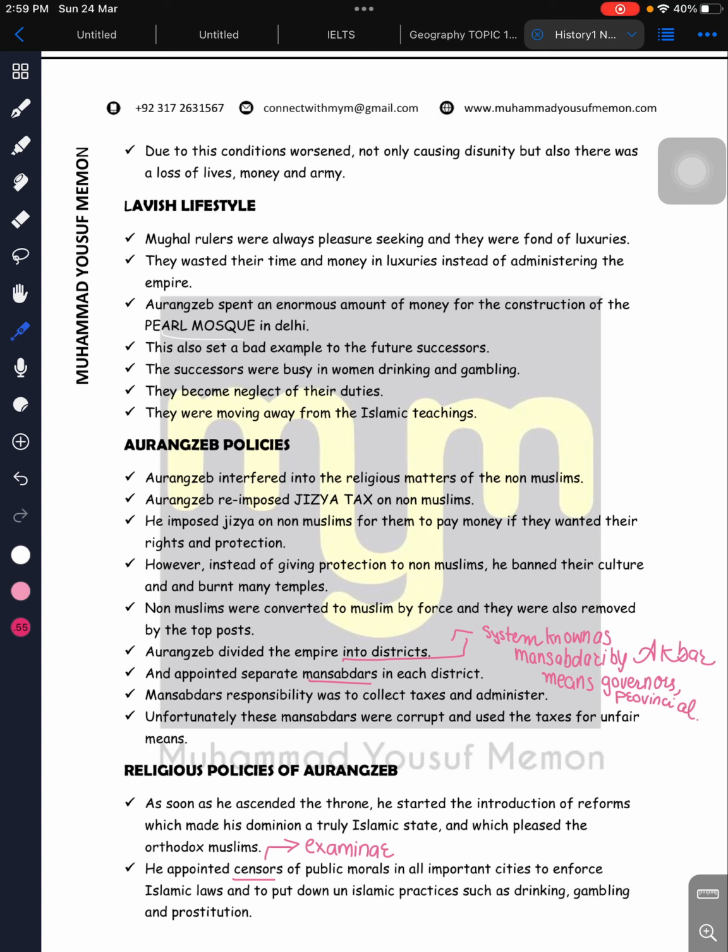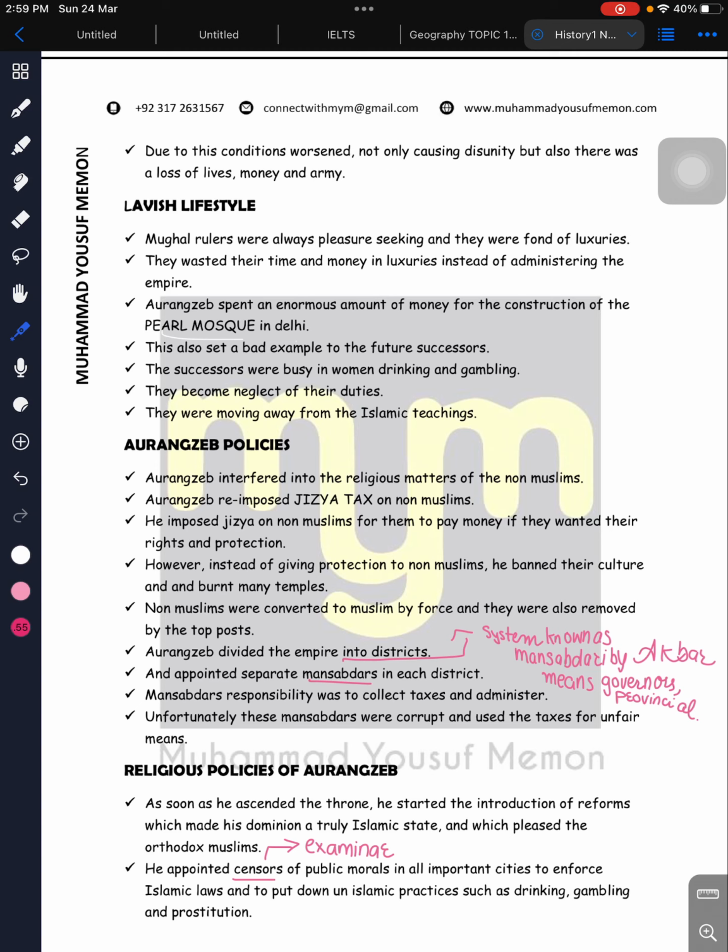Aurangzeb banned their culture. He burned their temples and their customs and traditions and everything. So this was a bad thing that he did. Aurangzeb was someone who interfered a lot in the religious matters of non-Muslims, and that offended the non-Muslims a lot.